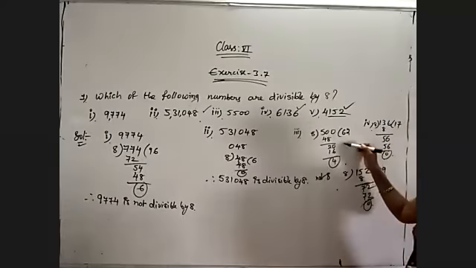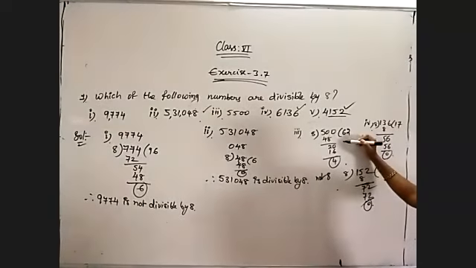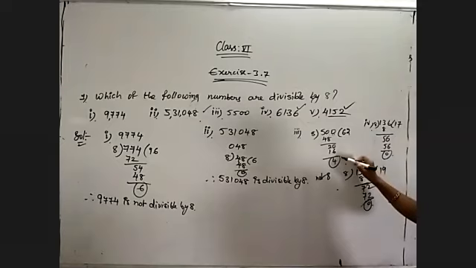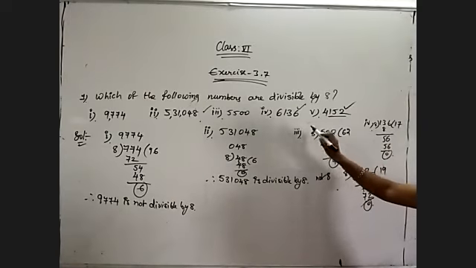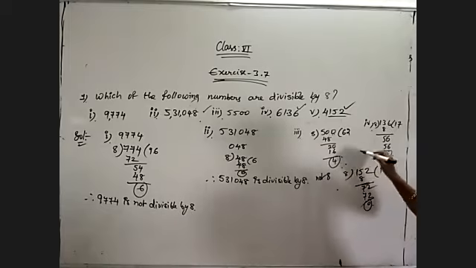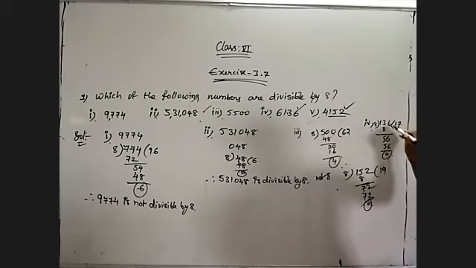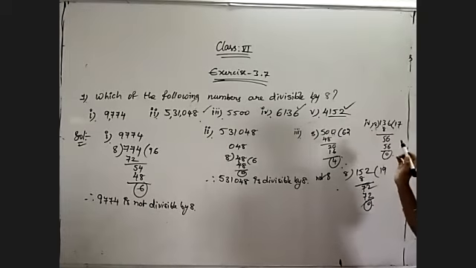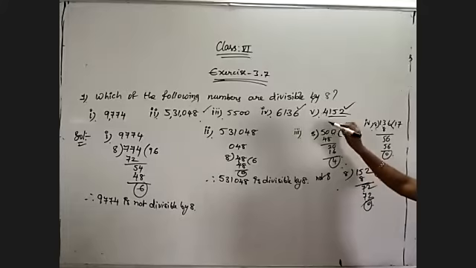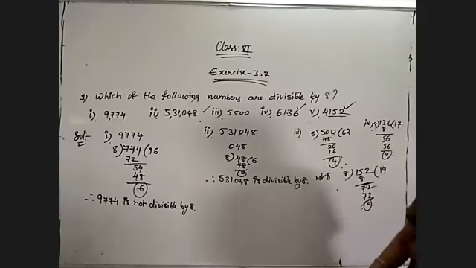And the number formed by the last 3 digits in the third question is 500. 500 is not divisible by 8. So 5,500 is not divisible by 8. And in the fourth question, the last 3 digits are 136. By dividing with 8, we find it is divisible by 8. So the complete number is divisible by 8. And 152 also is divisible by 8. That's why 4152 is exactly divisible by 8.